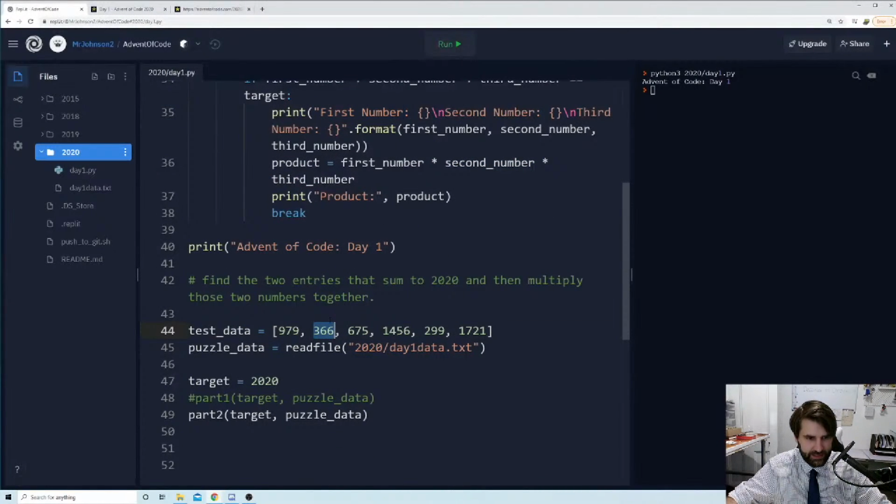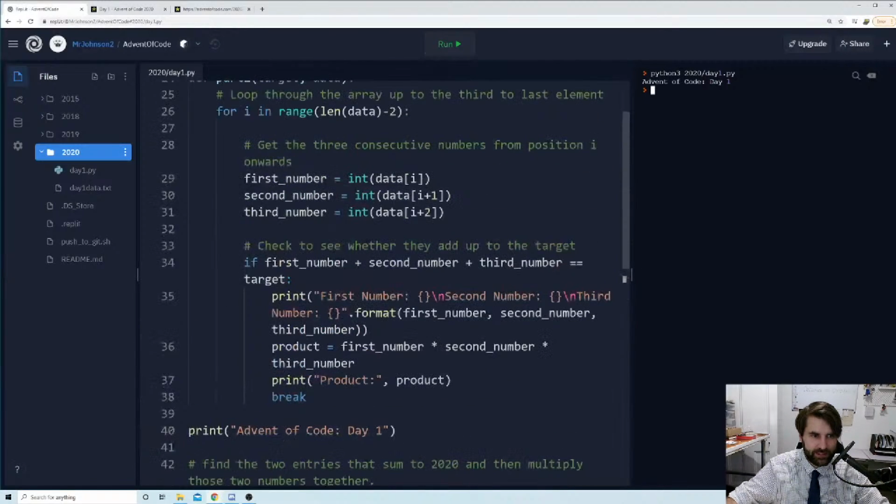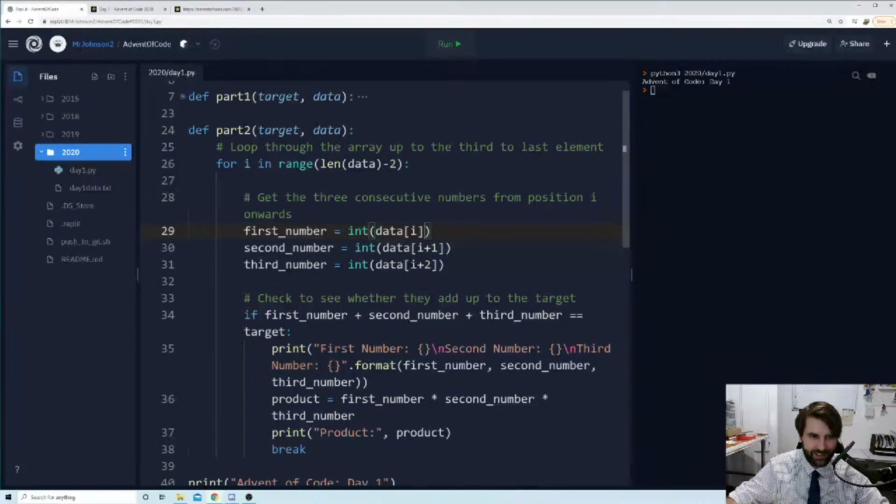Let's test this. Okay. Let's change this back to test data. And when we run it, now we get an output. Yeah, fantastic. Let's just move 366 and let's put it at the back here. And let's run that. Yeah, it doesn't work. So we do need to loop. I thought I was being clever here, but I really wasn't, was I?